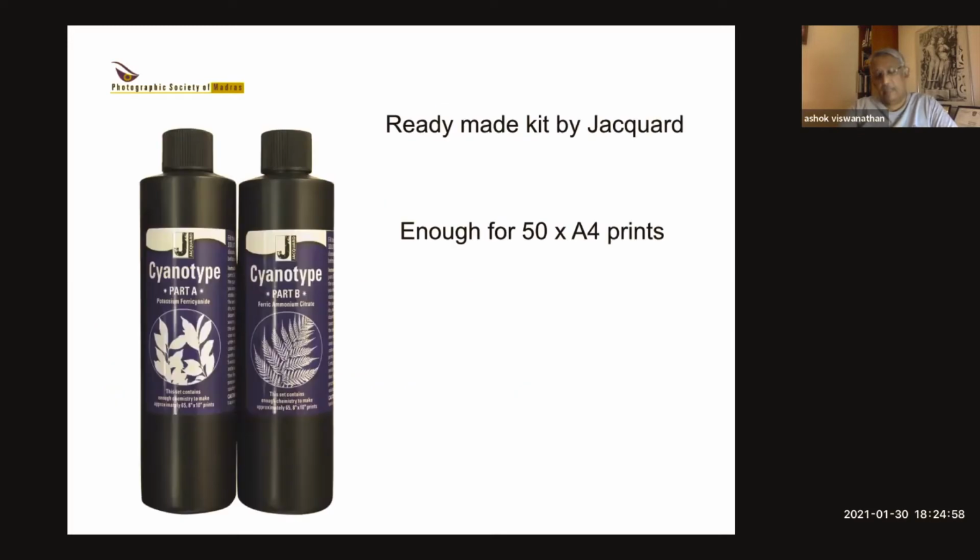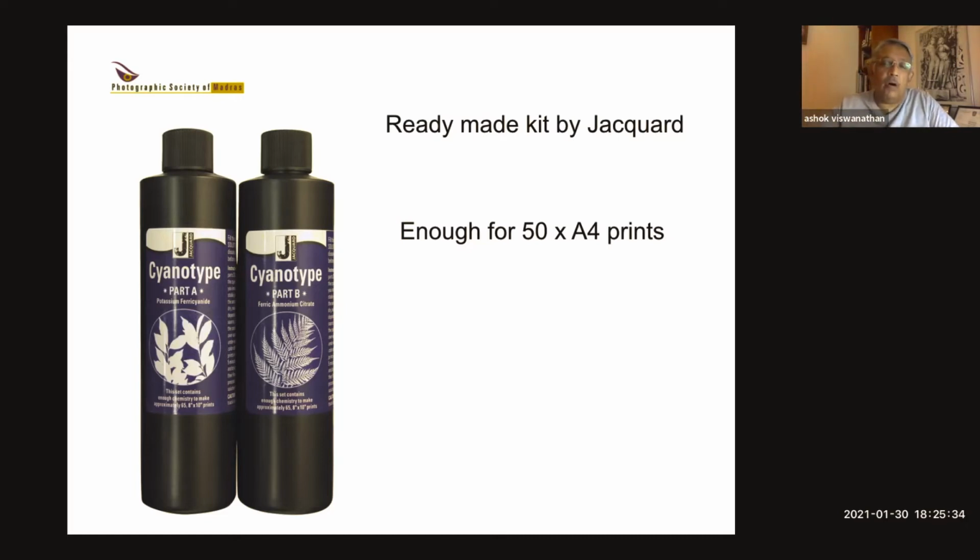Now, you can make up the chemicals by buying the chemical from a chemist and mixing it. There are these chemist shops in Paris Corner or Beach area that supply lab chemicals. There's another guy where I go, which is opposite Vivekananda College. There's a road. If you go down that, there's a chemical guy on the right side. And he has everything. If he doesn't have it, he'll get it for you. And he has them in fairly small quantities also. And it's far, far cheaper than trying to buy a ready-made kit.